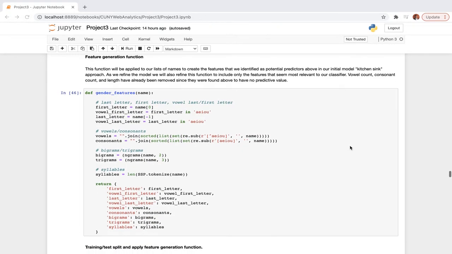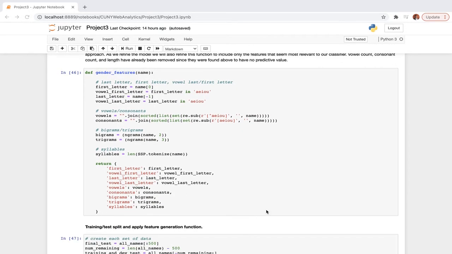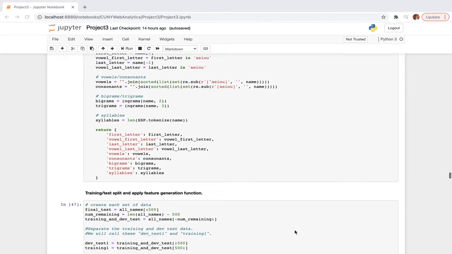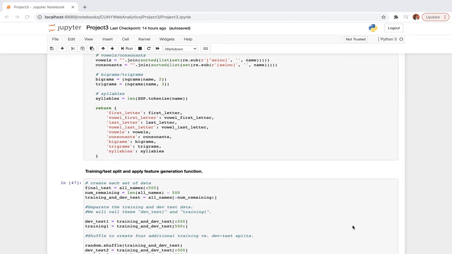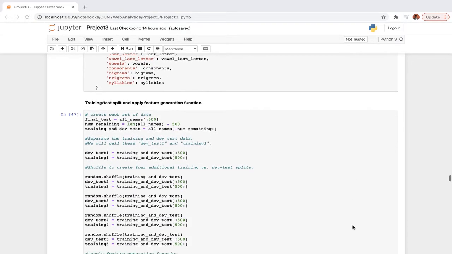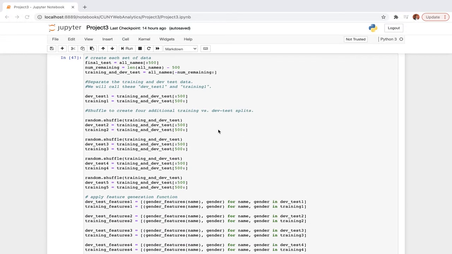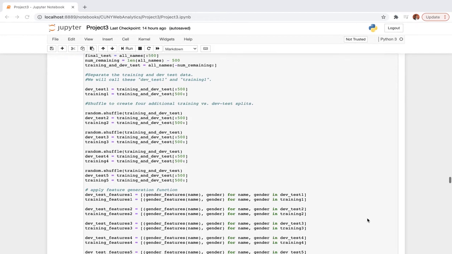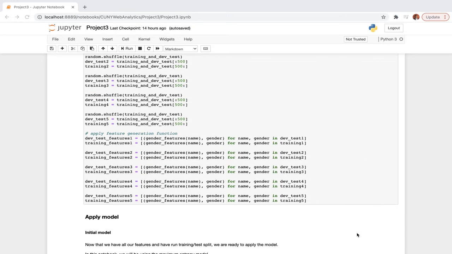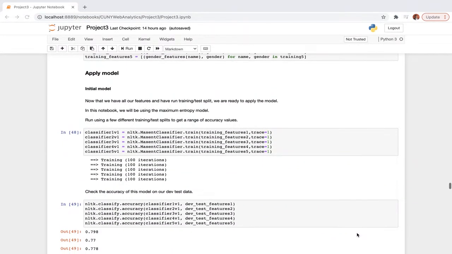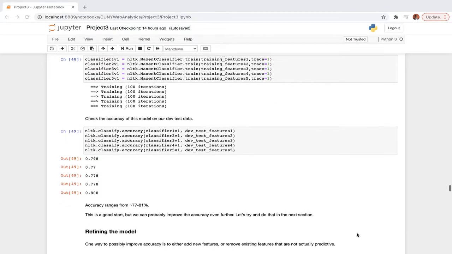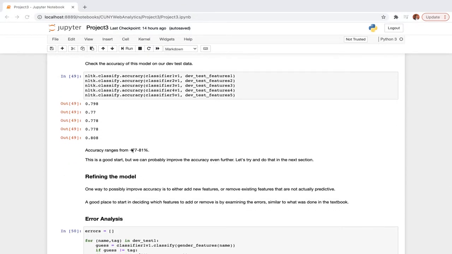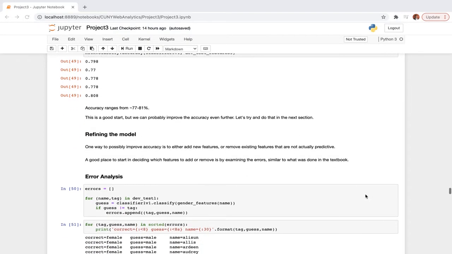Then we decided to go with the maximum entropy classifier. Again, we started with a kitchen sink approach, where we calculated all our base predictors that we did on the previous occasion, and we decided to divide the test and training data set into multiple sets, and we applied the maximum entropy classifier model on all the sample data sets, and we got a range of 77 to 81% accuracy.